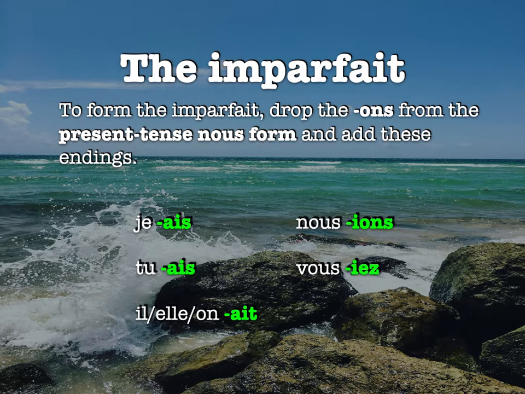And then my personal favorite, for ils, elles, plural, it's -aient. Super long, so sometimes we get words that are incredibly long, lots of letters to remember. And as usual, the first three and the last one all get pronounced the same way, "eh", and "eh". Okay? Nous is "ion", vous is "iay".